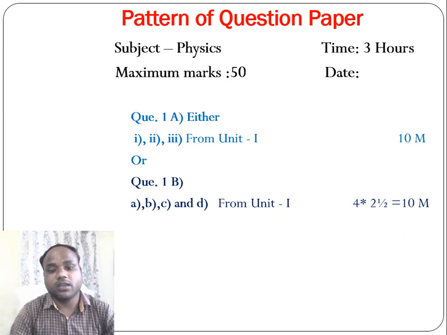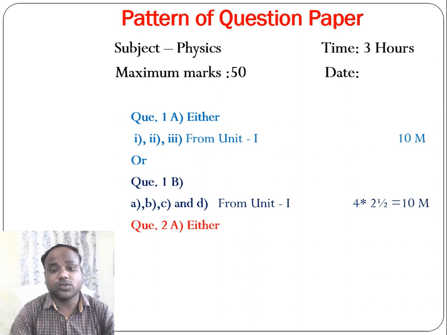Question 1B will consist of 4 questions A, B, C and D. All these 4 questions will be asked from unit 1 and each question carries 2.5 marks. So question 1B will consist of 10 marks.